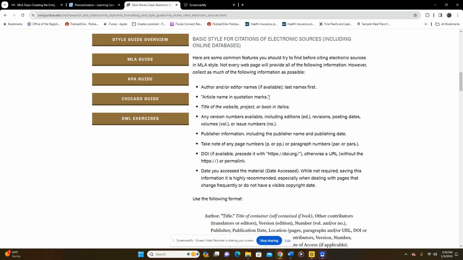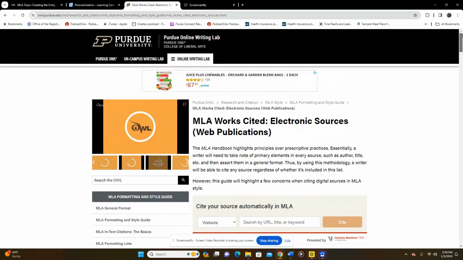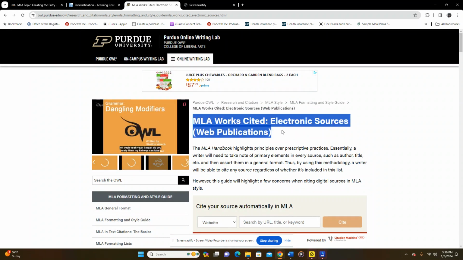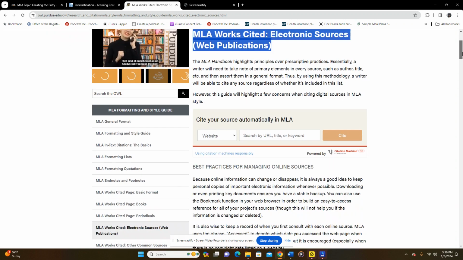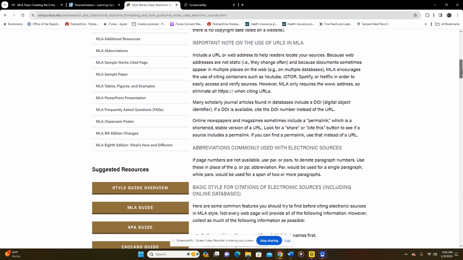The article name in quotation marks is always the title of the article. Okay. So if we were looking at this as an online source, the title of this would be "MLA Works Cited Electronic Sources Web Publications" in quotation marks. We don't see an author here, so we would just begin with that on the next line.